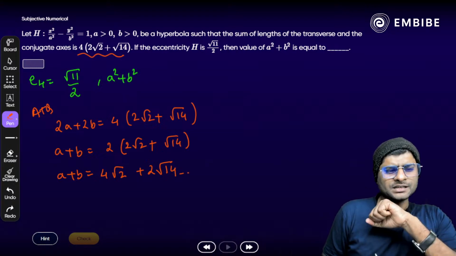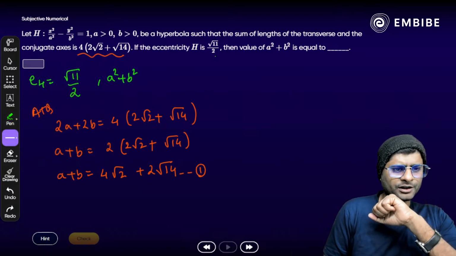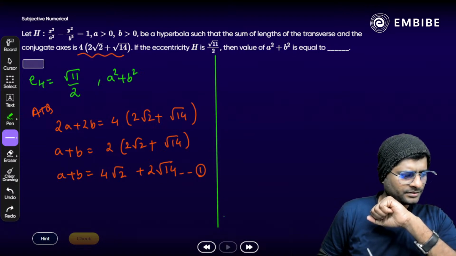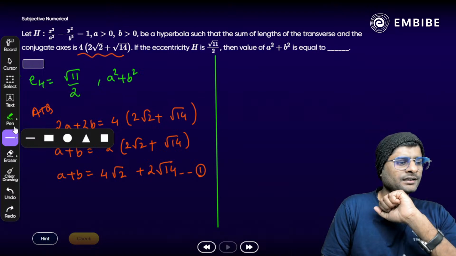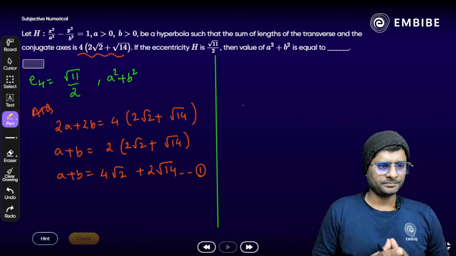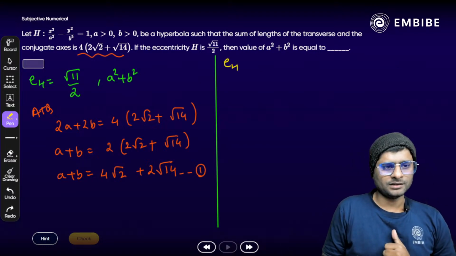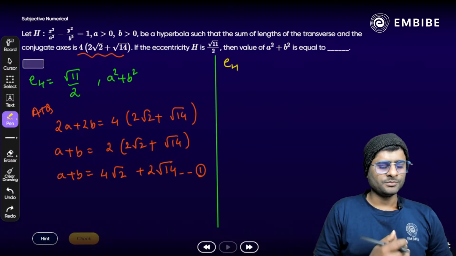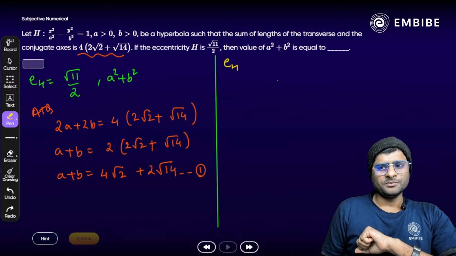Now what is eccentricity here? We have to just write down equation number 1 like that. Focus on the board here according to the eccentricity. All right, Sharon. Okay. Eccentricity of hyperbola, a is more than 0, b is more than 0. That should be what?